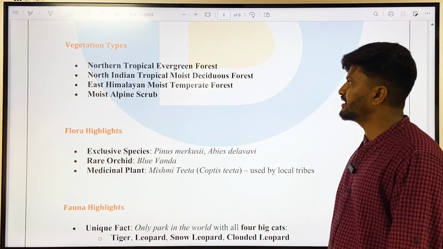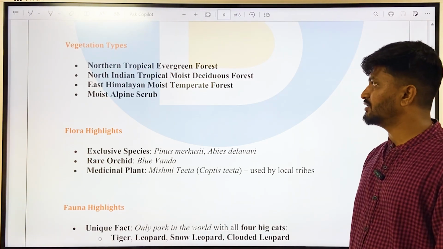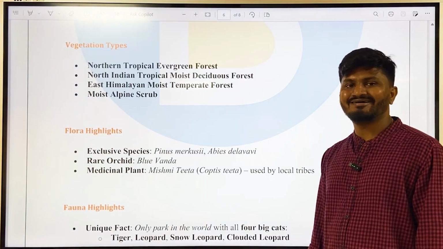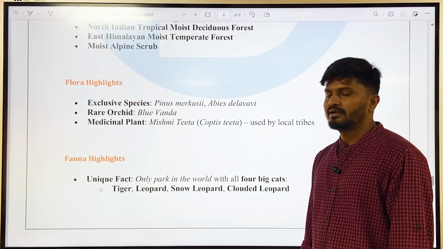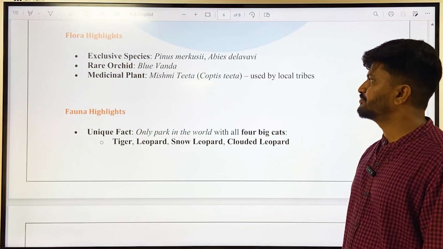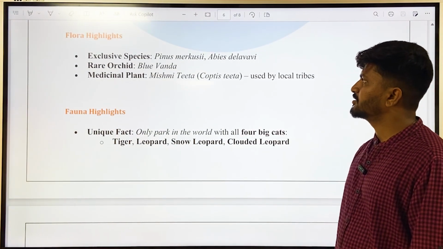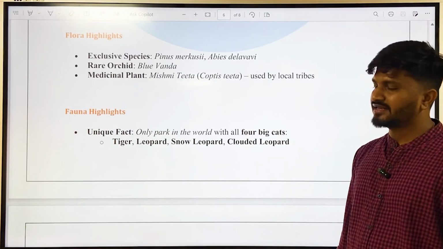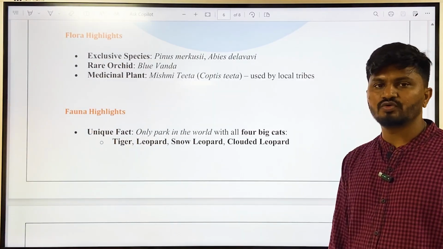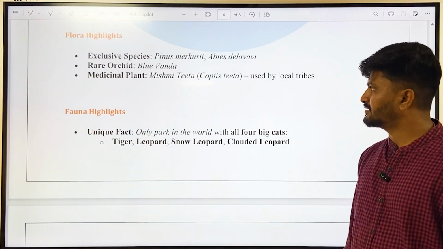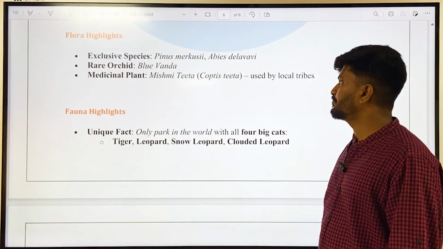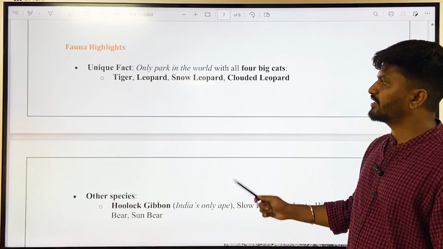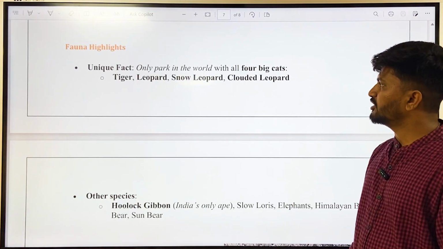Vegetation is northern tropical evergreen forest and also includes North Indian tropical moist deciduous forest, East Himalayan moist temperate forest and moist alpine scrub. And about flora highlights, there are certain exclusive species such as Pinus merkusii and Abies delavayi. Okay, delavayi. And then there is a rare orchid, that is blue vanda, which is found only in Namdapha. And there are medicinal plants as well, that is Mishmi Teeta, Coptis teeta, which is used by the local tribes such as Mishmi.